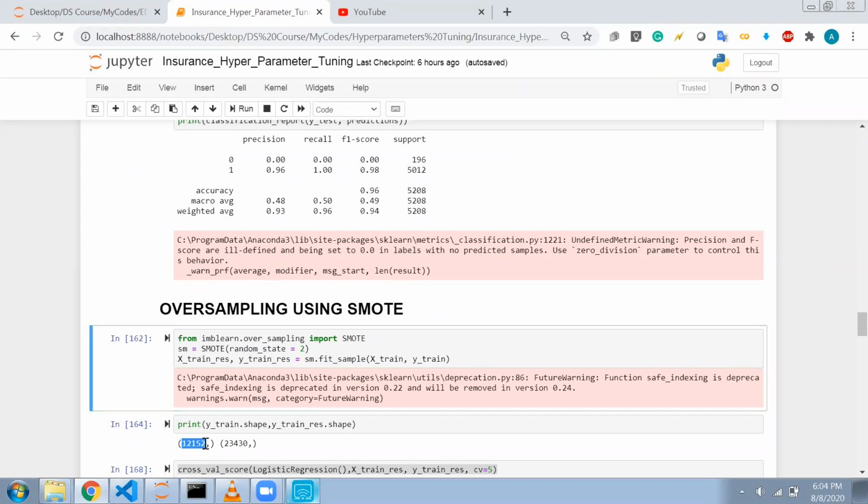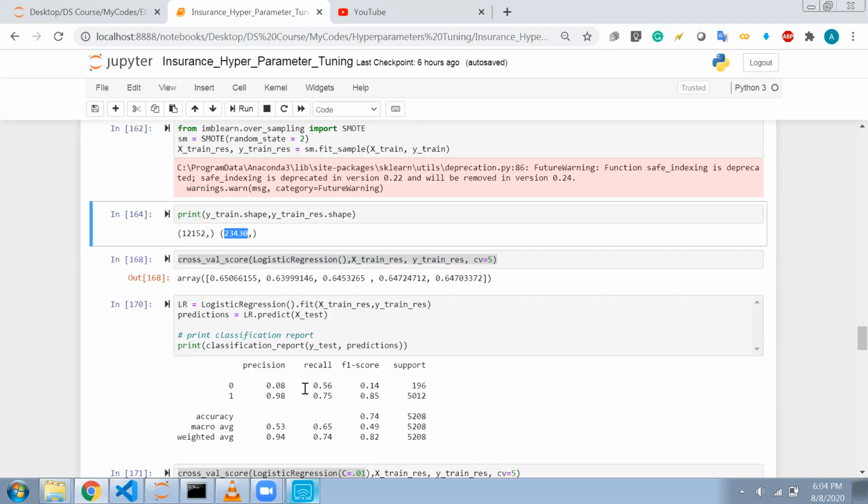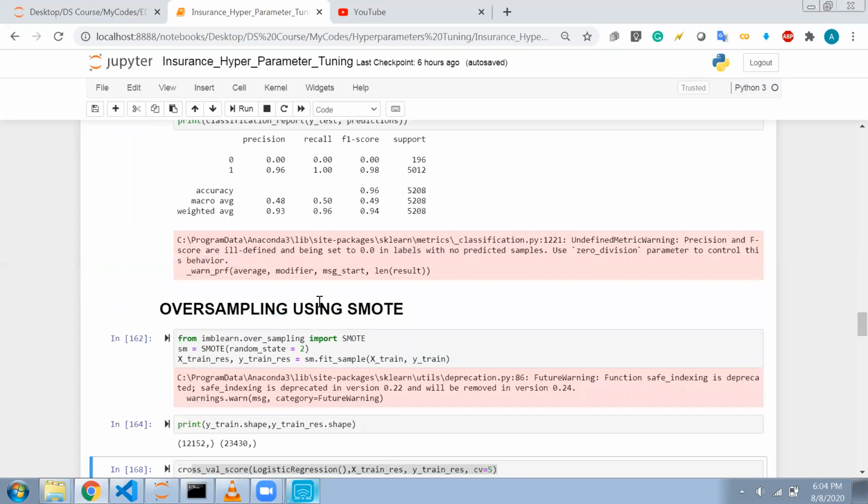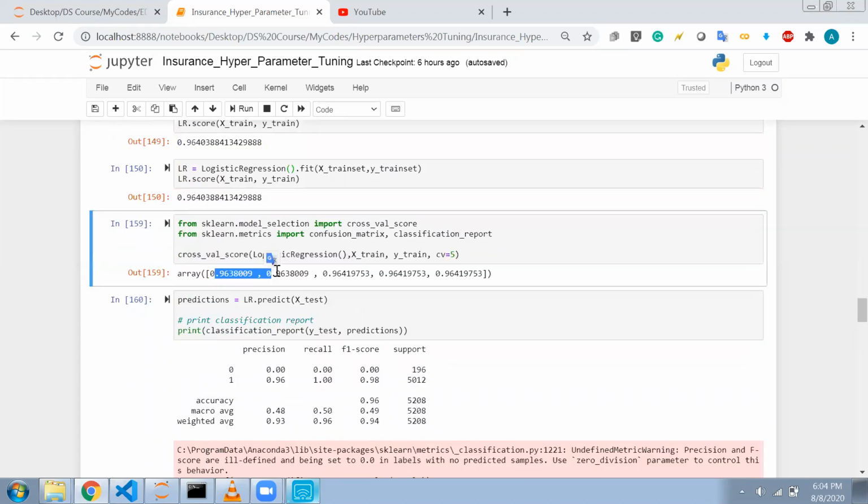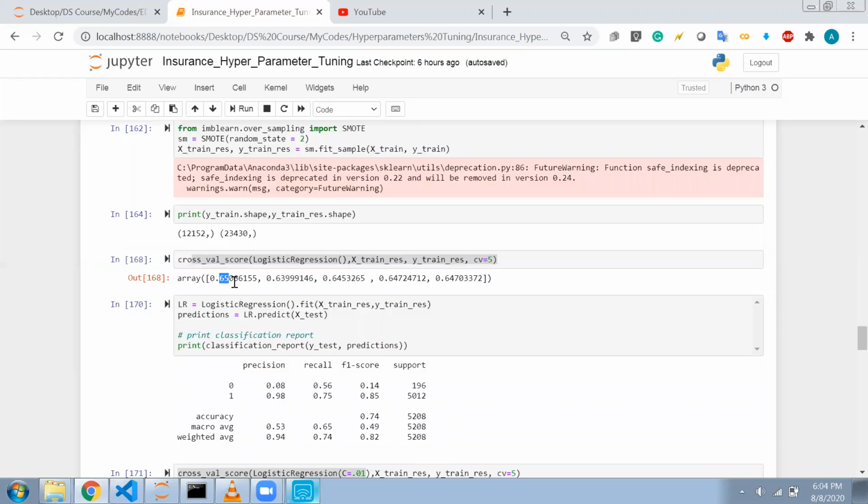After oversampling, the earlier y_train which was 12,000 has now become 23,000. So the number of data points in my training data has increased. Now I will check the validation score. You can see it has decreased. That means my model is not that good. Although by looking at the earlier result I was saying that my model is very good, with 96% accuracy, what was happening was that my data was unbalanced. When my data is balanced, then I get to see the actual accuracy of my model.